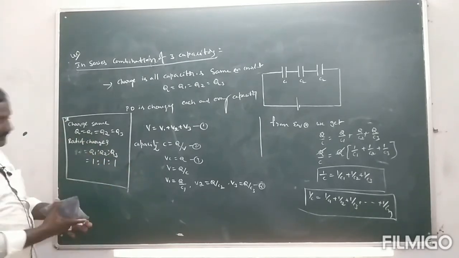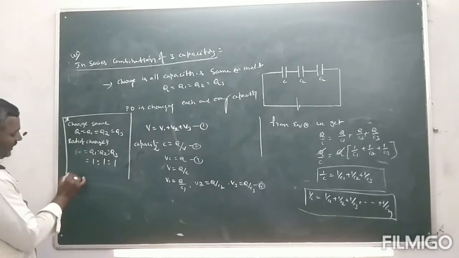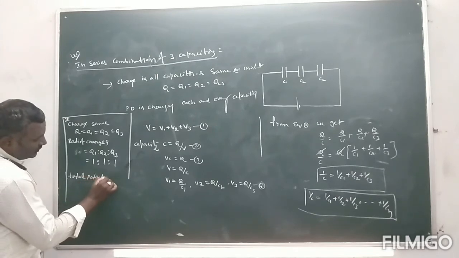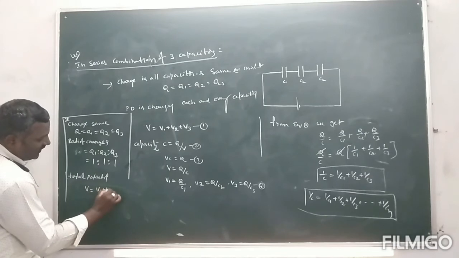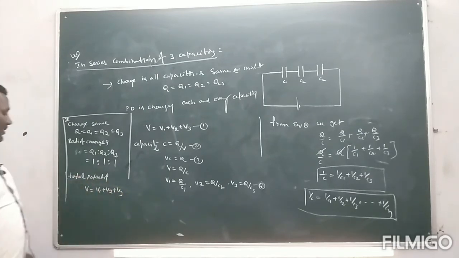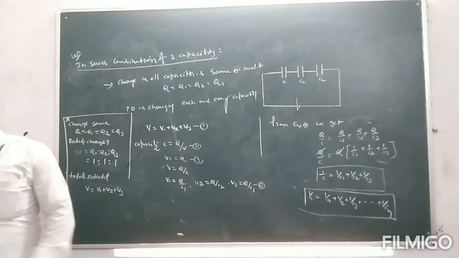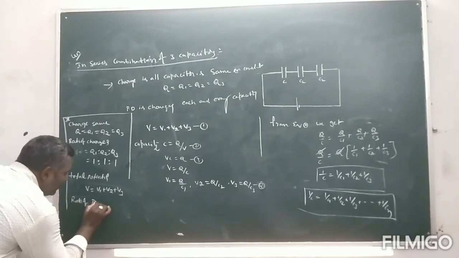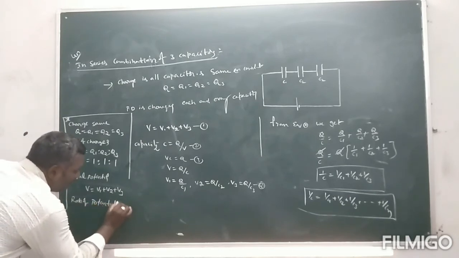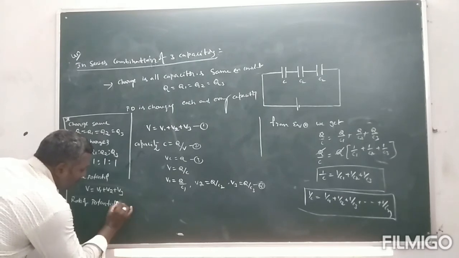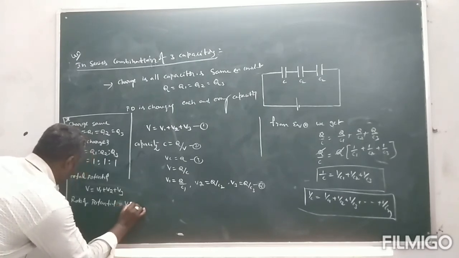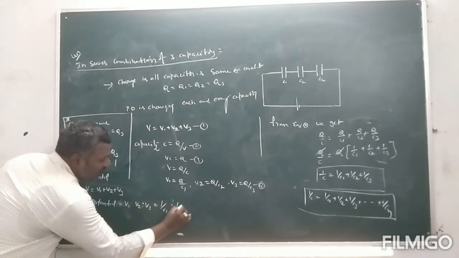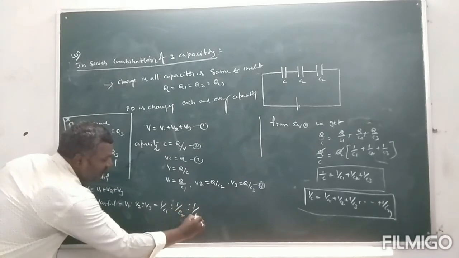Now the third point, total potential: total potential V is equal to V1 plus V2 plus V3. Then the ratio of potentials: V1 is to V2 is to V3 is equal to 1 by C1 is to 1 by C2 is to 1 by C3.